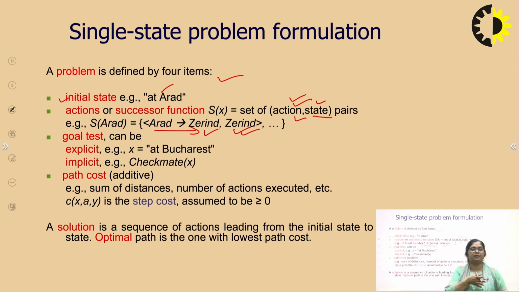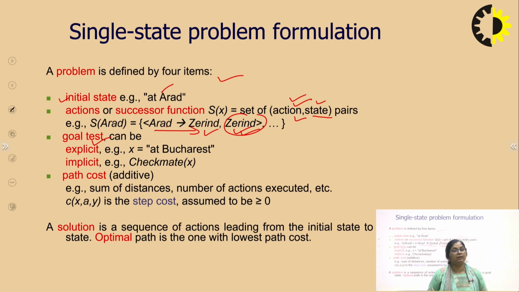From the current state, we will do some action and reach the next state. Now we see whether the next state is the required goal or not. That is the goal test. After applying one action, we check whether we have achieved the goal, no or yes. In this case, no. Why? We have to go to Bucharest, but now we are in this state. What is the state? Zerind. For example, being at Bucharest is our goal test.